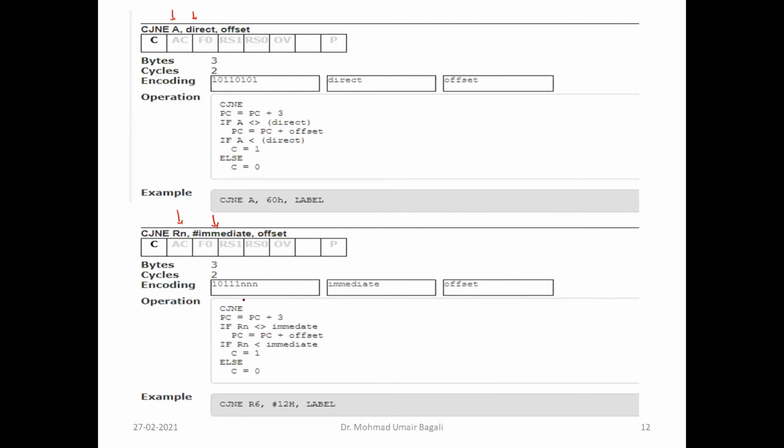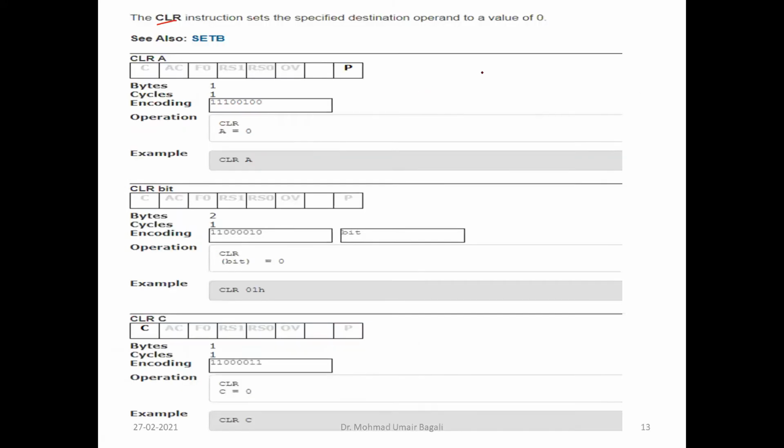Only the operand 1 access and operand 2 access depend upon the addressing mode. Either it can be immediate, or register, or register indirect, or direct memory addressing. Now, clear: whatever the content of that operand, that content will become 0. Say for example, we have an 8-bit register, so the content will be forced to become 0.